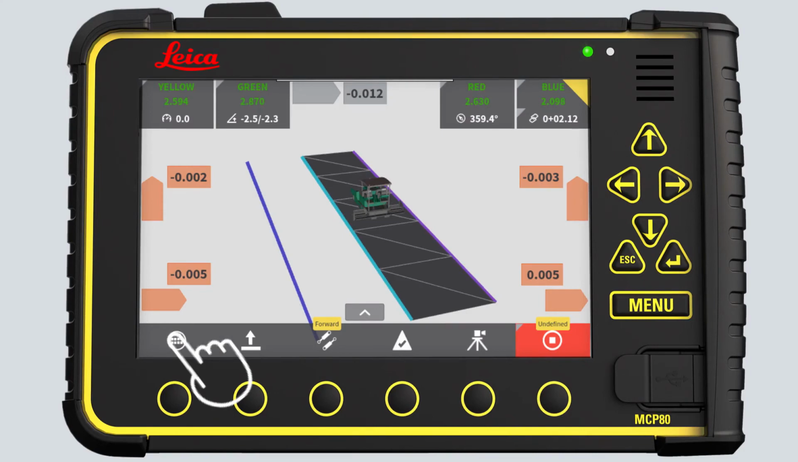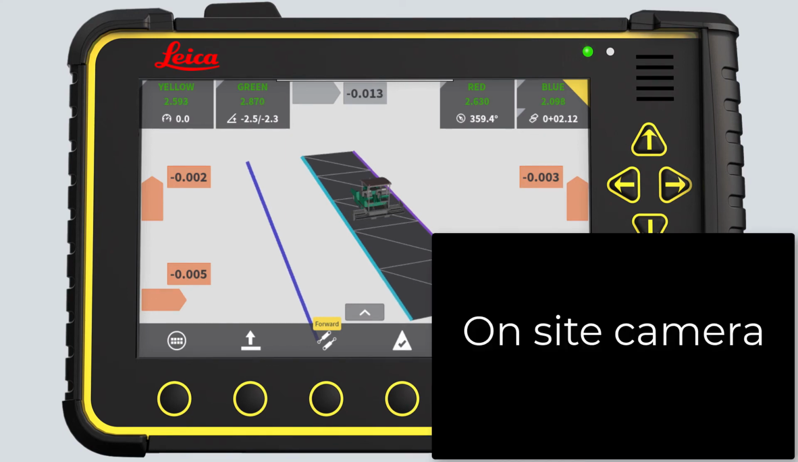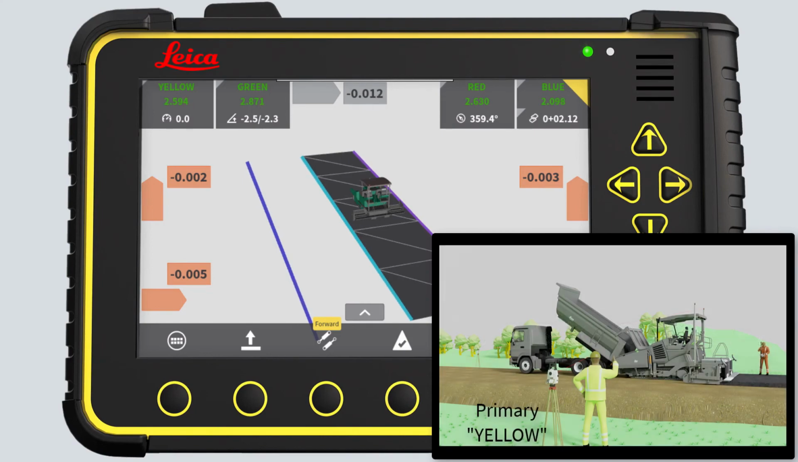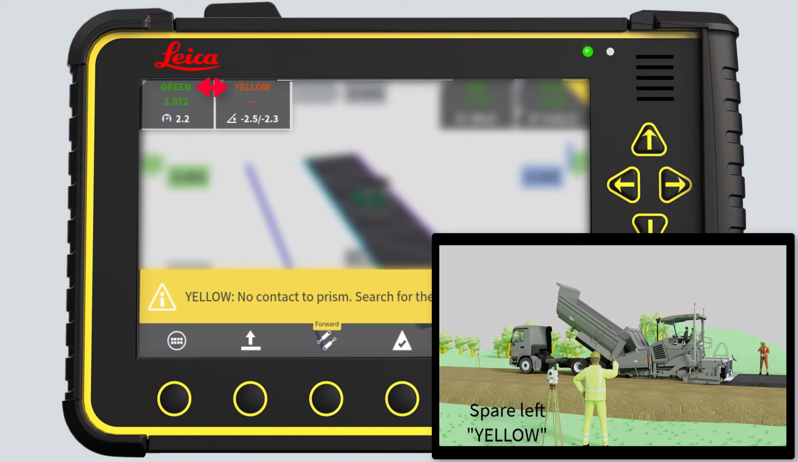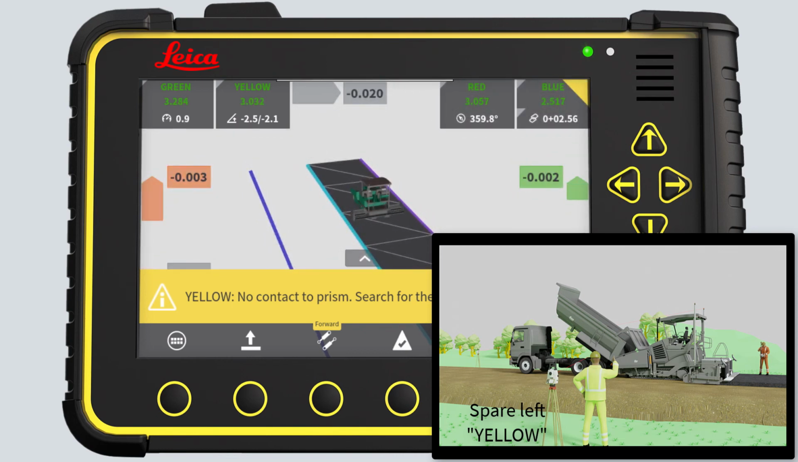Let's see the functionality of automatic leapfrog. In this example, a construction worker blocks the line of sight to primary total station for 3 seconds. As soon as this happens, the spare total station will take over as primary. A message on the panel informs you that a primary leapfrog has happened and that your yellow total station cannot lock to the prism, but will continue to search for the prism.